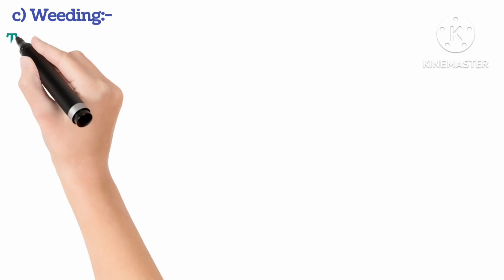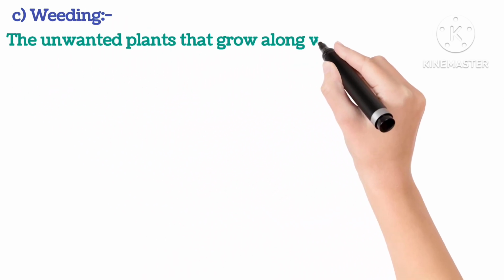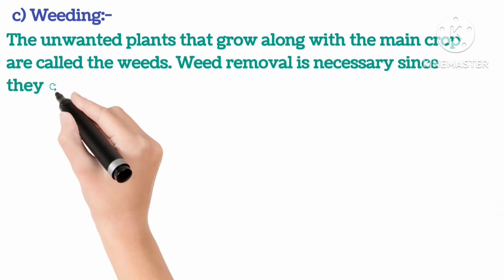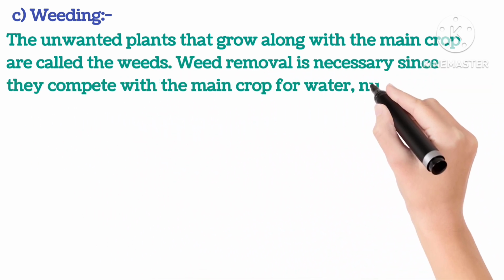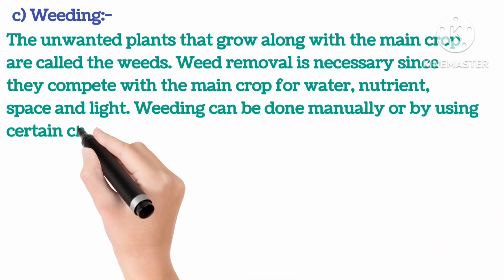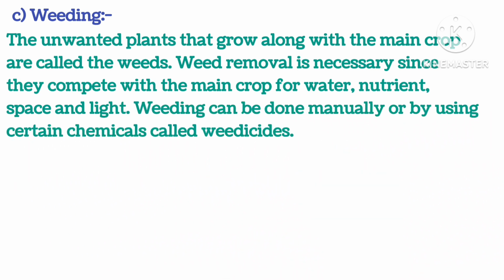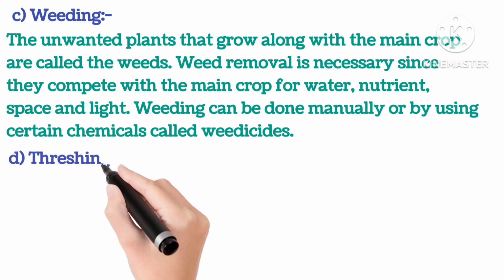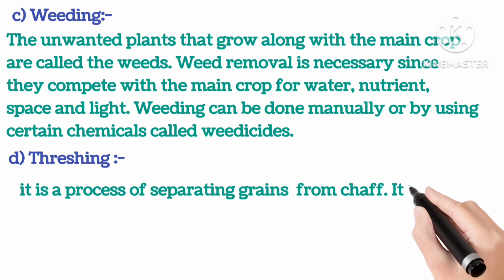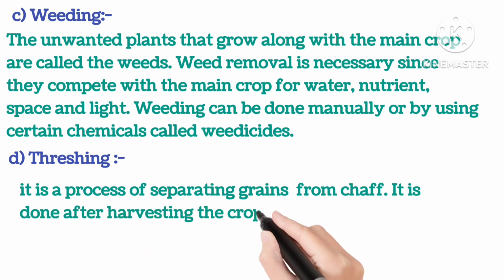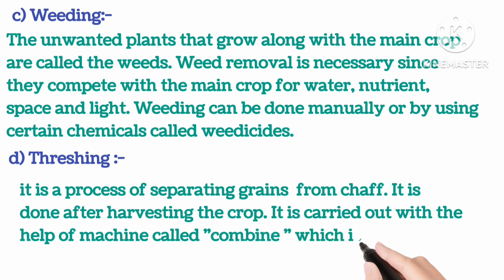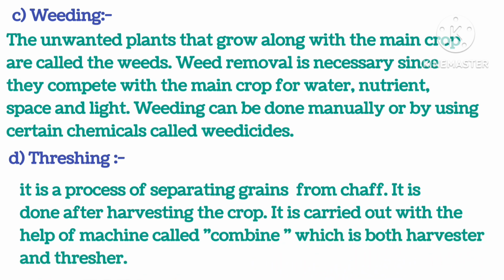Third is weeding. The unwanted plants that grow along with the main crops are called weeds. Weed removal is necessary since they compete with the main crop for water, nutrients, space and light. Weeding can be done manually or by using certain chemicals called weedicides. Fourth, threshing. It is a process of separation of grains from chaff. It is done after harvesting the crop. It is carried out with the help of a machine called combine, which is both harvester and thresher.